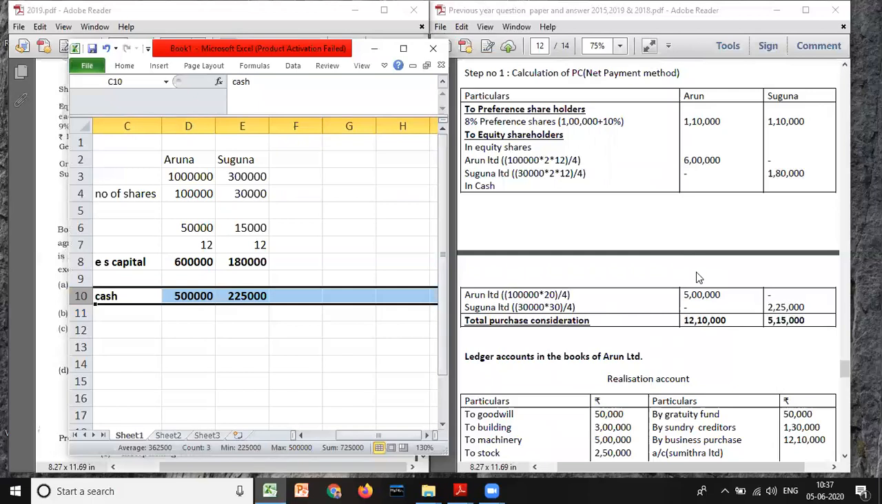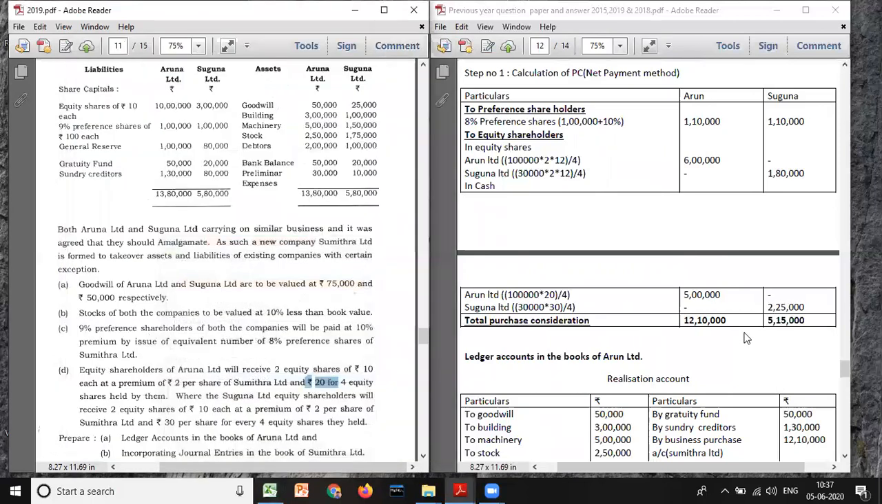And here we have got cash 5 lakh. So Aruna 6 lakh, Suguna 1 lakh 80,000. Sorry, 1 lakh 80,000, correct? And in cash, for Aruna 5 lakh, and for Suguna, how much do we have? 2,25,000. So if you total, our PC will be how much? 12 lakh 10,000, 5 lakh 15,000.